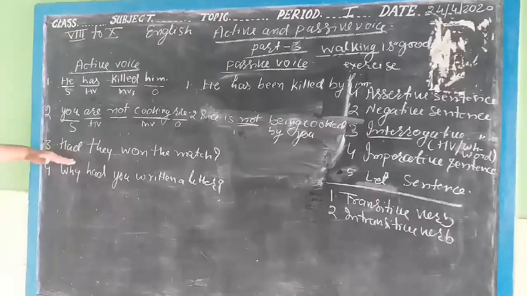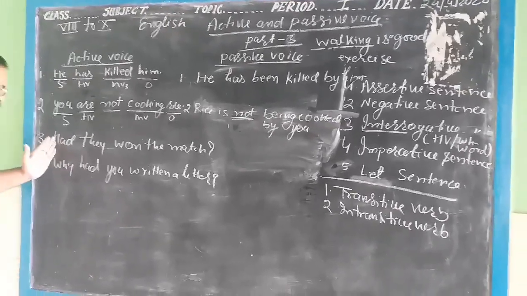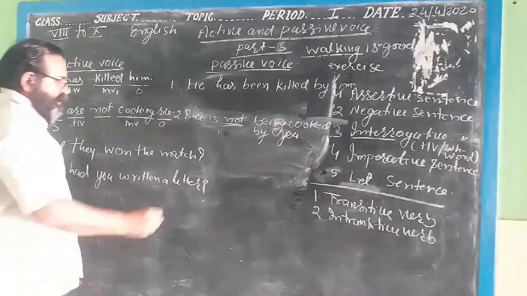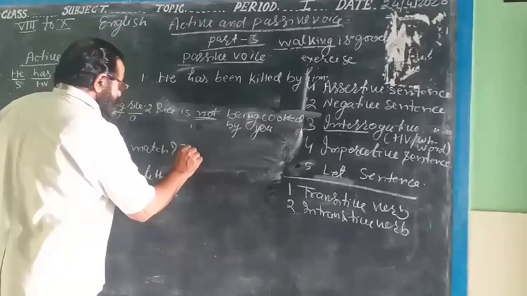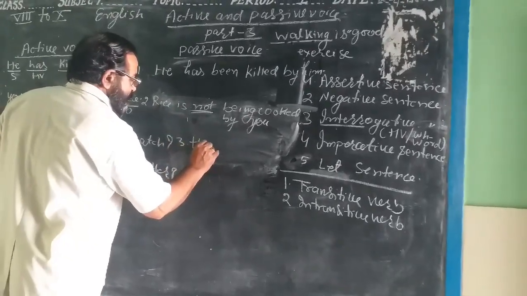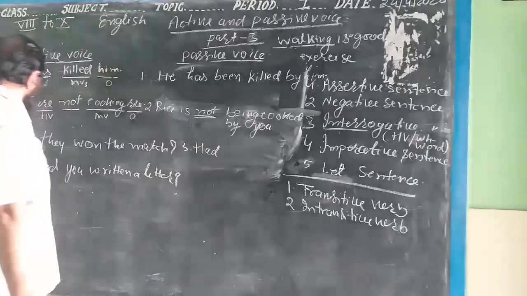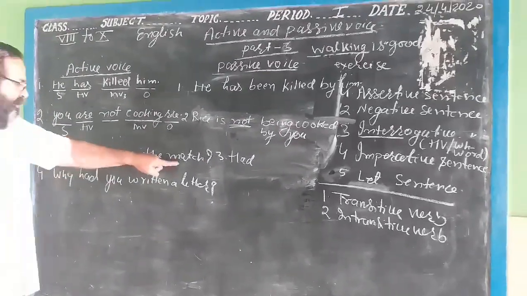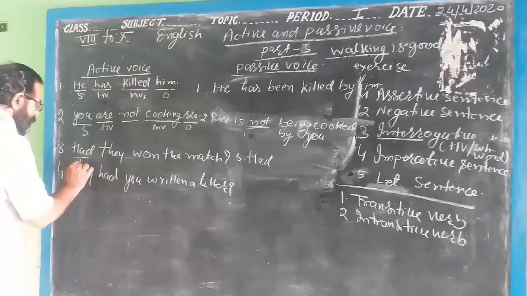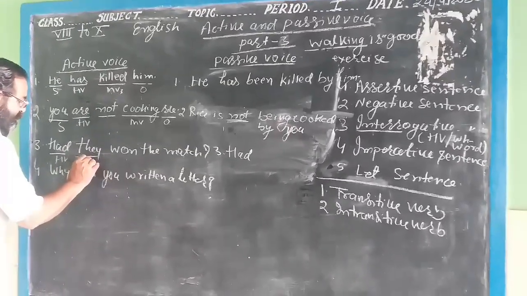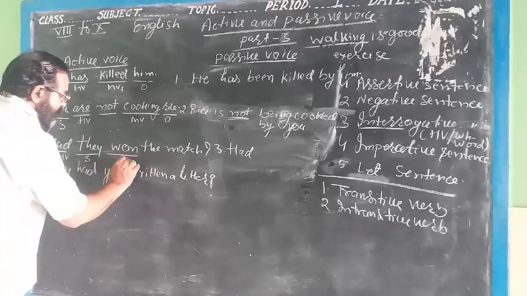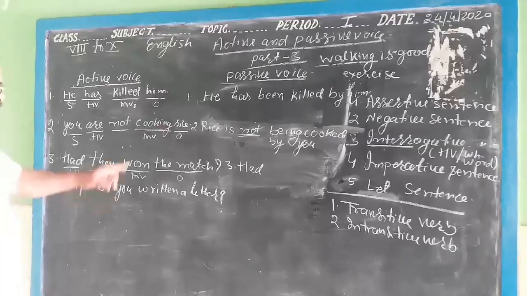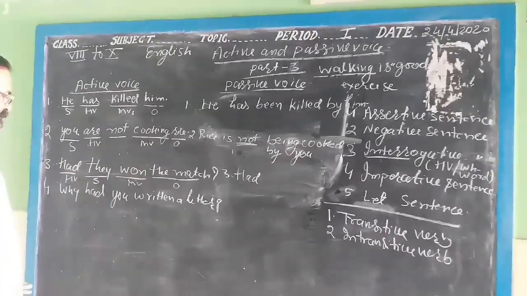When you change it, you take the helping verb as it is. You write it as it is. So in the third sentence you write here "had". There will be no change here. Which is the subject? "They" is the subject, "won" is the main verb, and "the match" is the object. Now the helping verb "had" will be written at the beginning of the sentence.